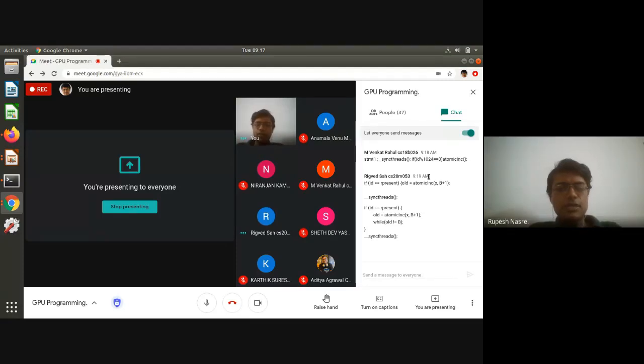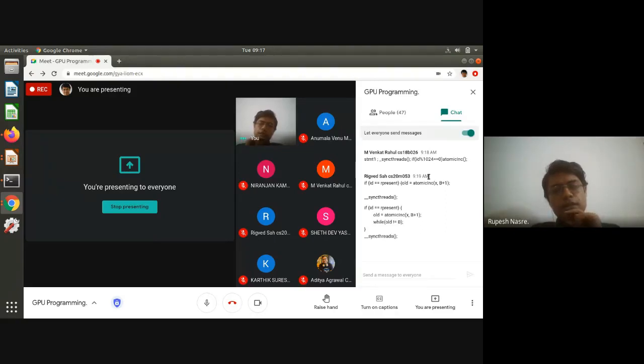So for any barrier, there has to be a waiting loop. We can use syncthreads, but syncthreads is internally going to have some sort of a loop. If you look at Venkat's code, that waiting is missing. What can happen is that, assuming there is a statement 2 after this if statement, statement 2 will start getting executed by some threads, some thread block.